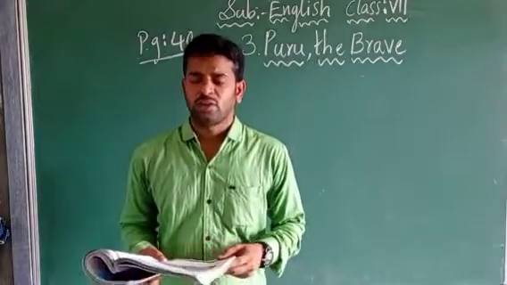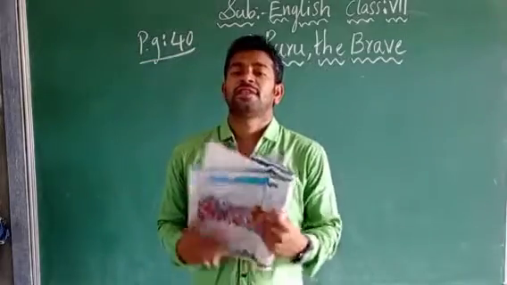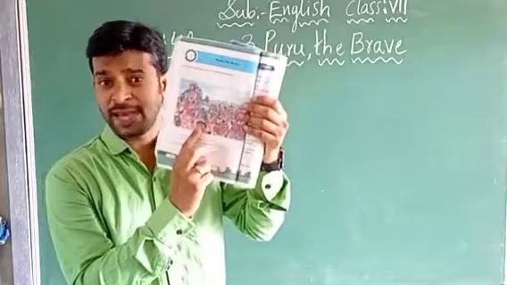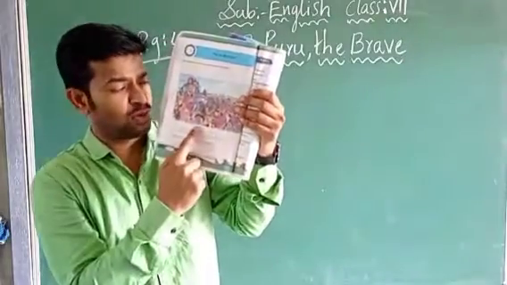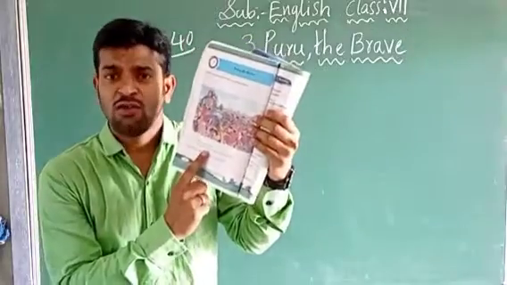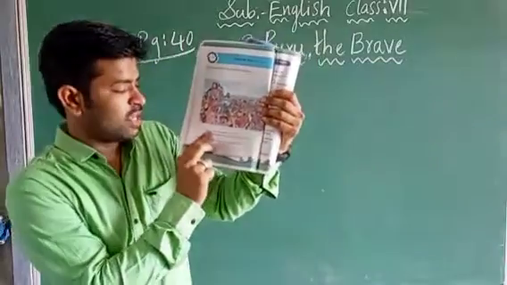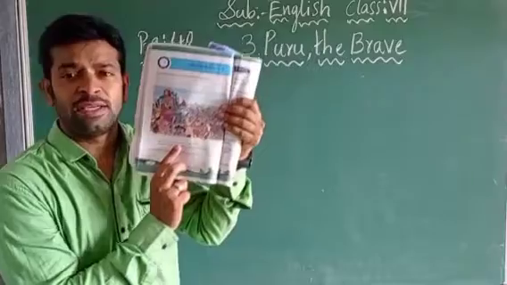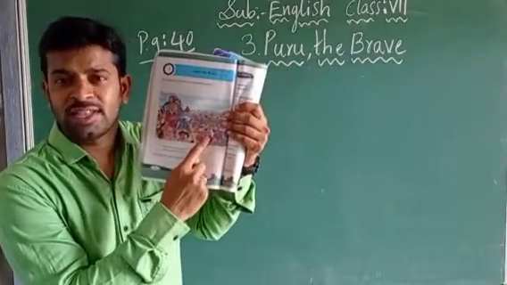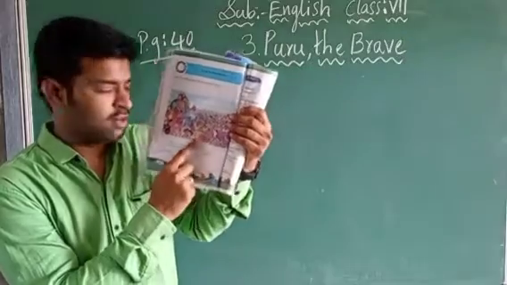So on page number 40, what is shown? One picture is shown, children. I hope all are seeing the textbook. On page number 40 a big picture is shown, and below the picture two questions are asked. What are those questions? The first one is, children, what do you see in the picture? Now everybody can tell what you can see in the picture. What is in the picture?